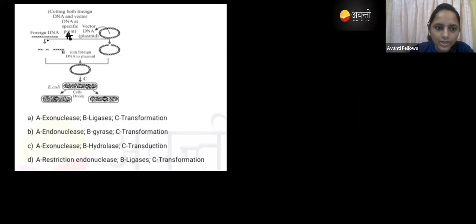Here the A is used to cut both the DNAs. And here you can see B. B is used for joining the DNA. And C is the process here. Which process is it, you have to tell me. So I'm going to run the poll. You can answer me in the poll, and you can answer me in the chat box also.